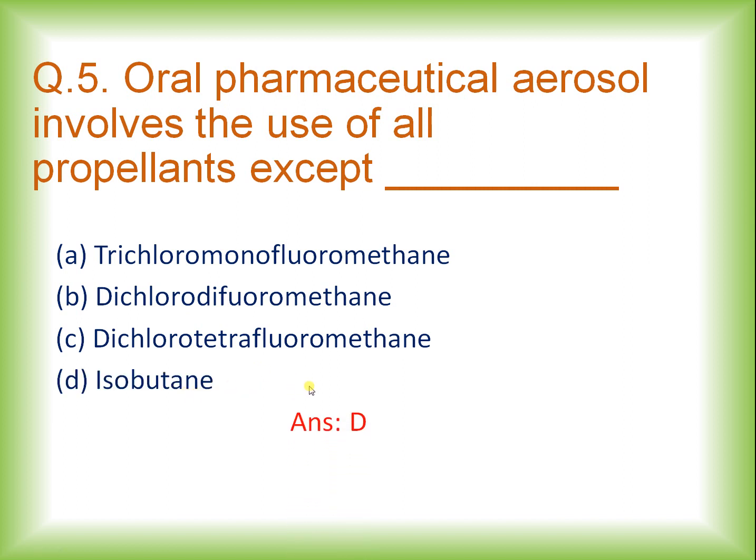And the right answer is isobutene. So except isobutene, all the other three propellants are used for oral pharmaceutical aerosols. So we don't use isobutene in the oral pharmaceutical aerosols.